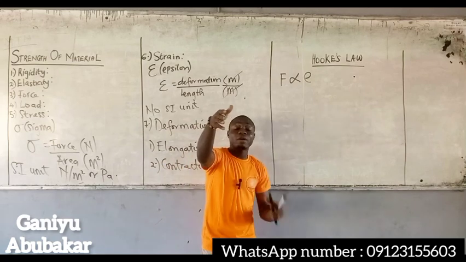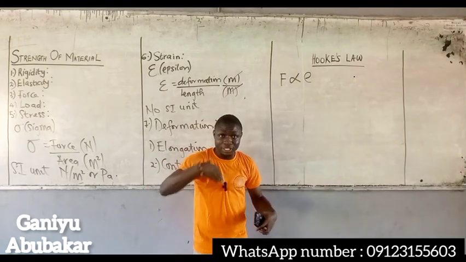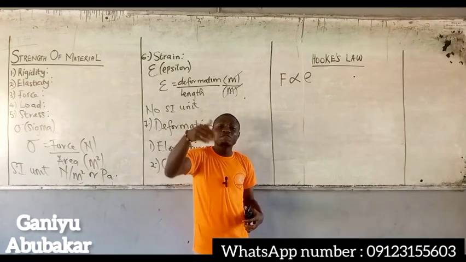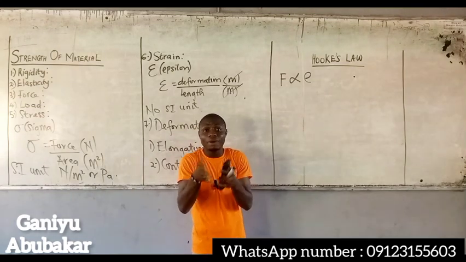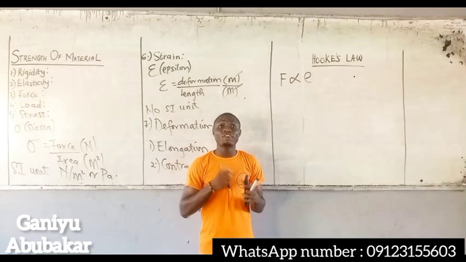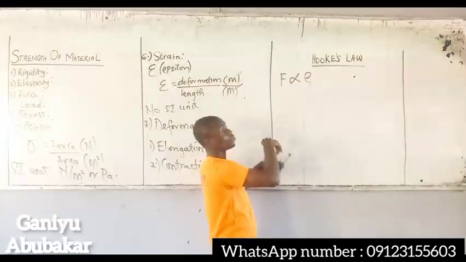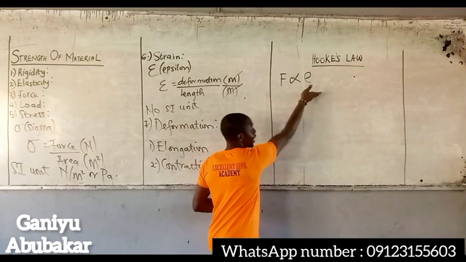Look at my camera. If my camera walks towards me and nobody's pulling it, I'll run away. So if there's no force applied to a material, there's never an extension. So force comes before the extension.